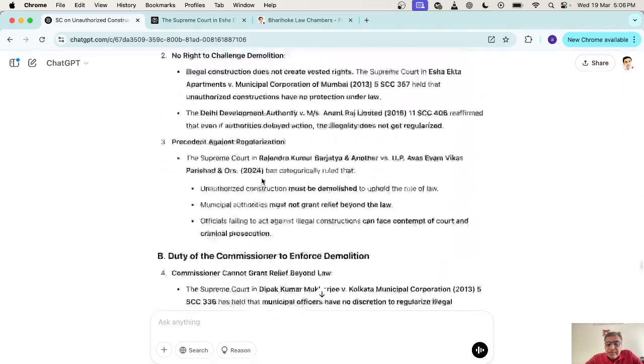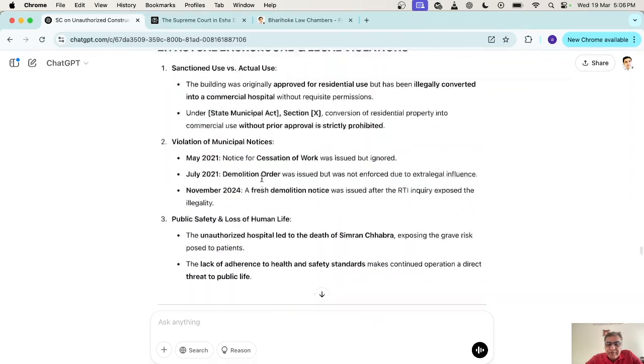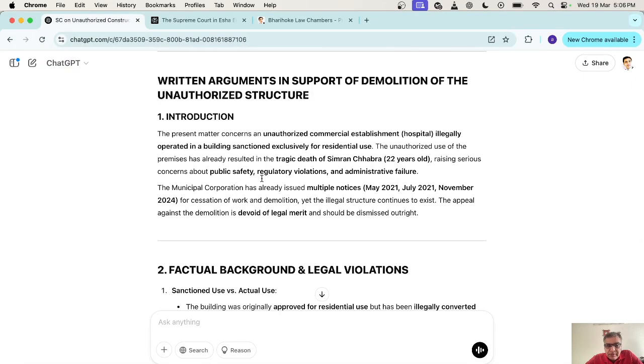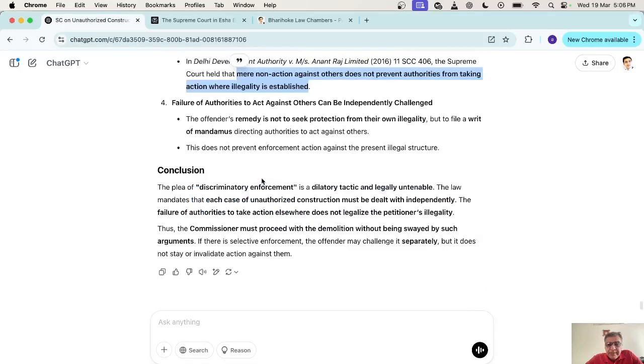So this is also the brief background of the case which I have already given to ChatGPT. What I have done is that I have given the background of the case to ChatGPT. I have done a little bit of research also, which I have now verified on Perplexity.